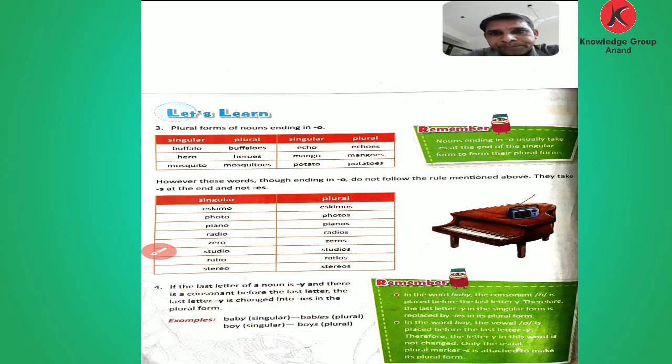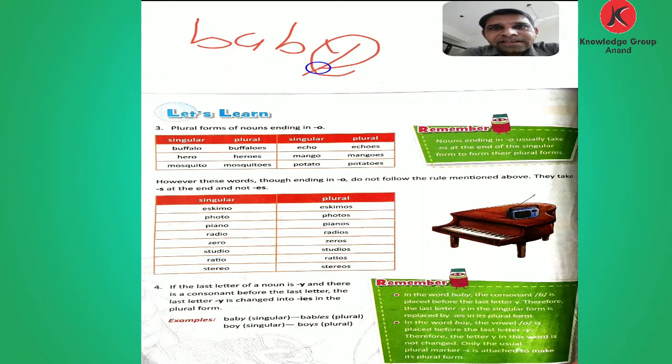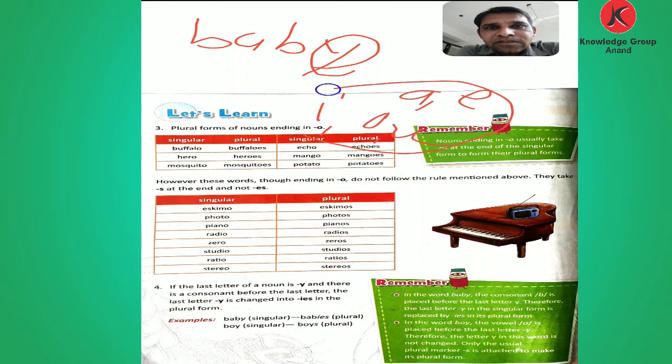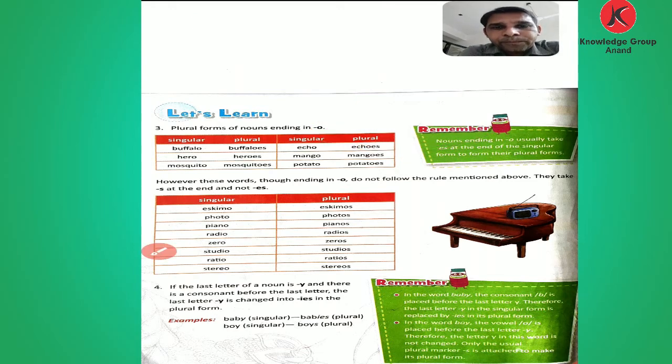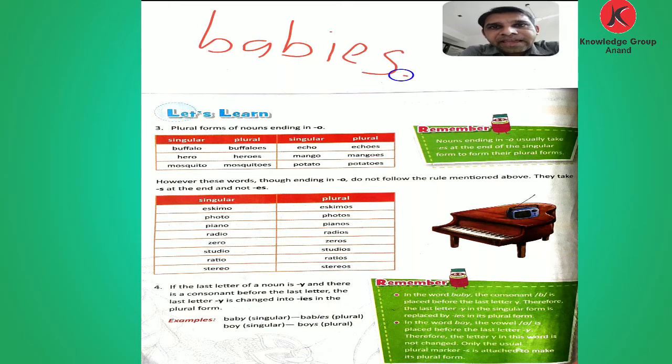Let's see how. The example given is B-A-B-Y. The last letter is y, and I have already written the vowels A-E-I-O-U. Before the y there isn't any vowel. So what do we do here? We write B-A-B, then change to I-E-S.